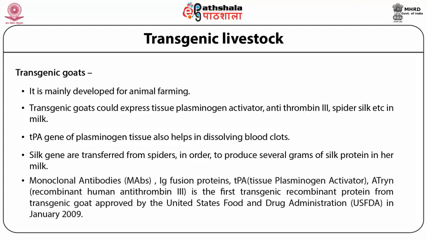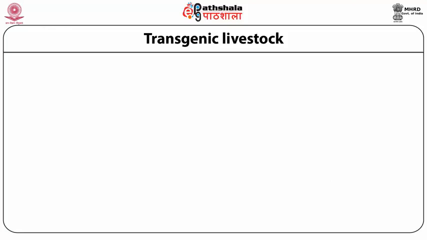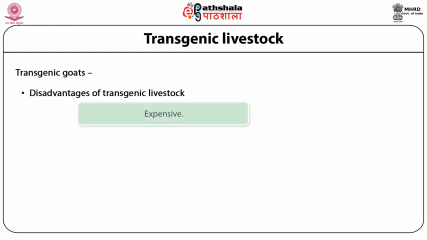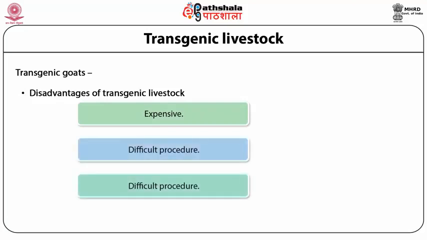Monoclonal antibodies, Ig fusion proteins, TPA, and recombinant human antithrombin, which is the first transgenic recombinant protein, were produced from the transgenic goat. Now, what are the disadvantages of transgenic livestock? They are expensive as usual, a difficult procedure we have to adopt, and in vitro production often fails.